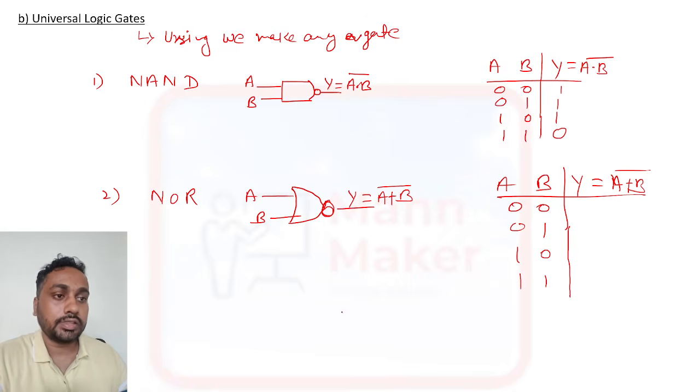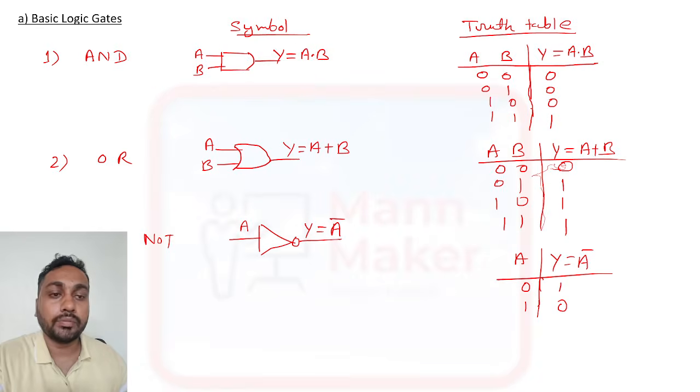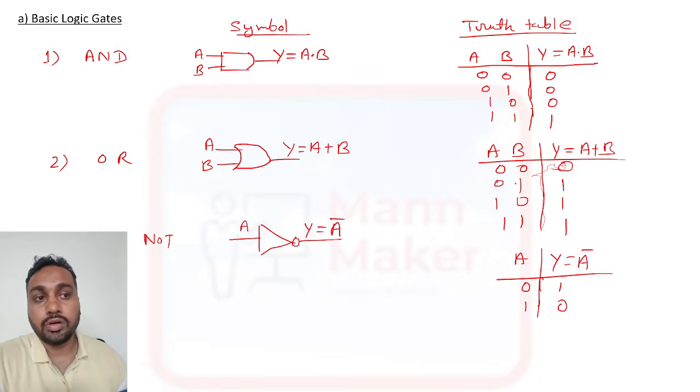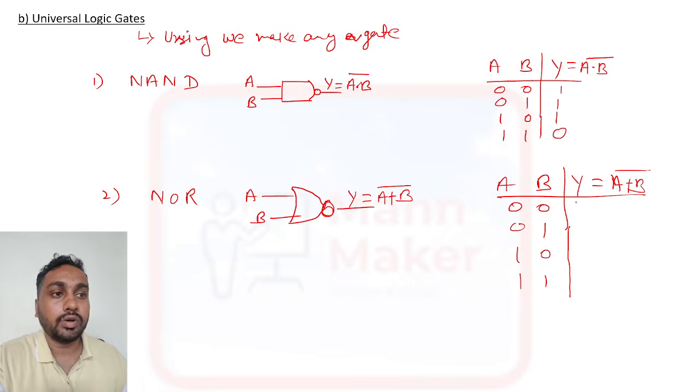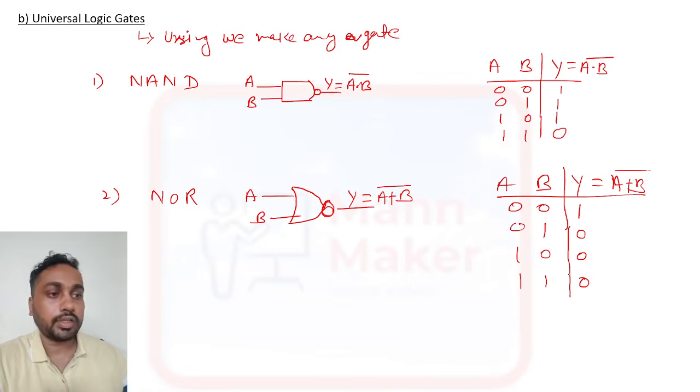Now this is the opposite of OR. In OR, whenever any one input is high, the output will be high. So in OR gate it will be 0 for 0 0 and 1 for the rest. In NOR gate it is the opposite of OR, so it will be 1 for 0 0 and 0 for the rest. This is the truth table for NOR gate. Okay, now universal gates are over.